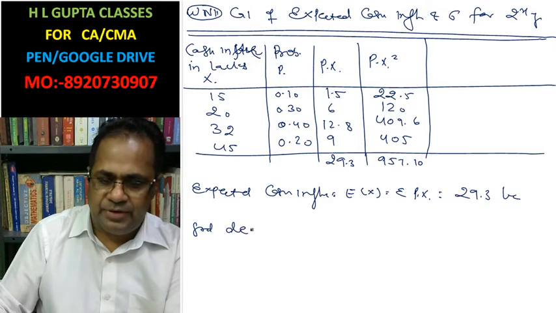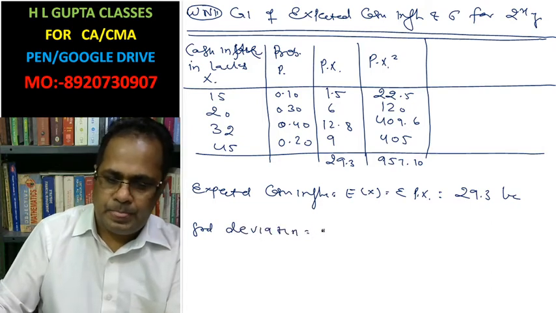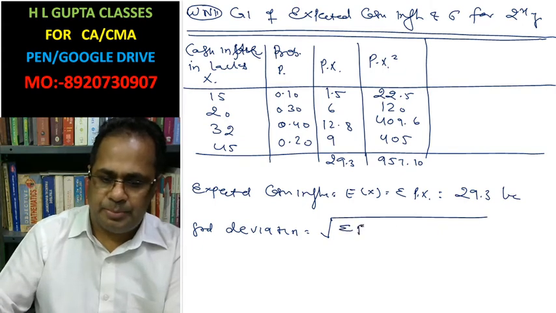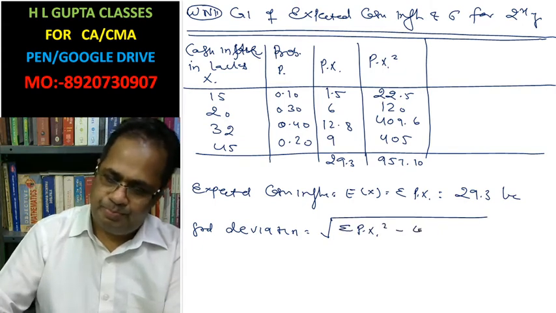Now the standard deviation. This is summation pi xi x square minus expected x whole square.